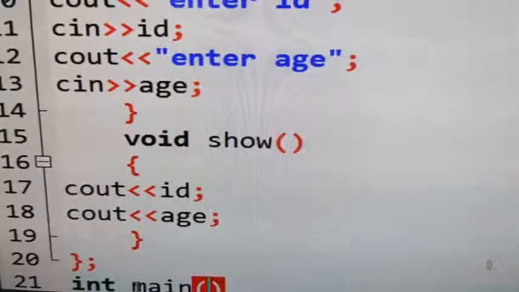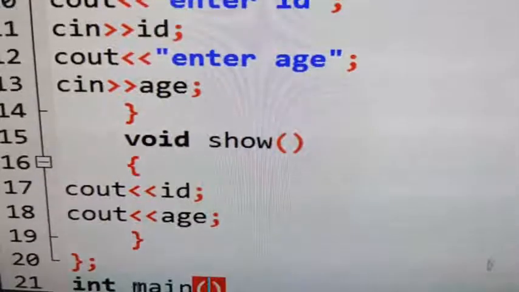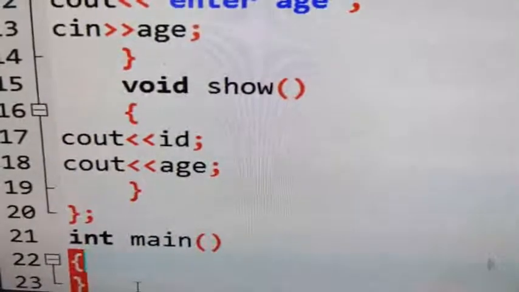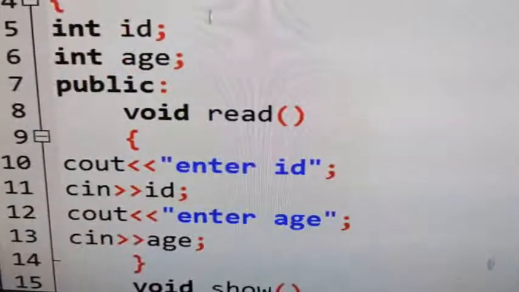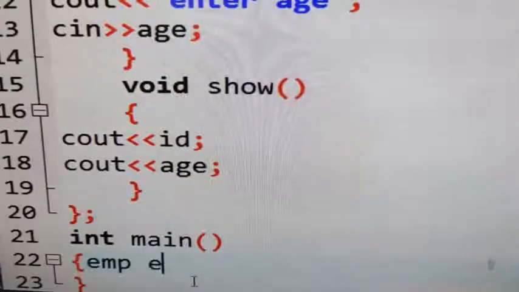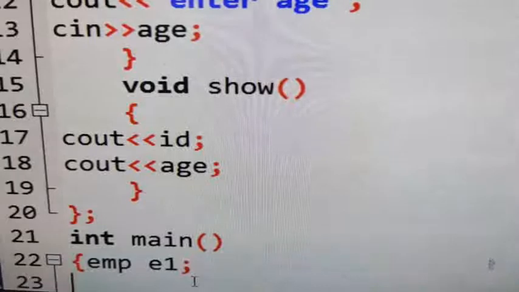Why are we creating a main function? In order to create an object. We'll create an object inside the main function. What is the name of the class? What name have I given? emp. So give emp e1. Here e1 is the object, emp is the name of the class. Once you have created an object of a class, now you can use all the methods of that class.